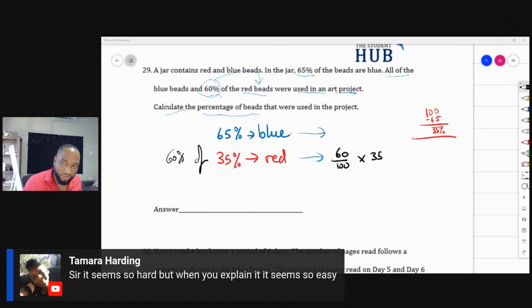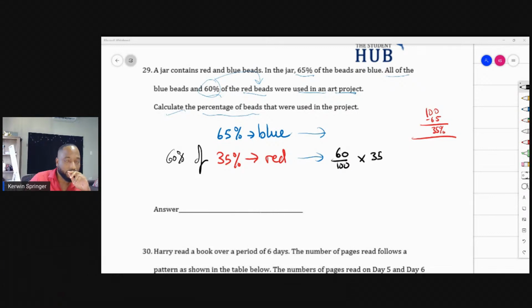So 65% of the blue beads, 35% of the red beads. But for the project, we're only gonna use 60% of them, which is 60 over 100 of the 35%. So 60 over 100 times 35. We could do a little cross out here. 5 could go into this 2 times, 5 could go into this 7 times, 2 could go into this 6, and get 3 by 7. Is that 21% of the final? Do you agree with that?